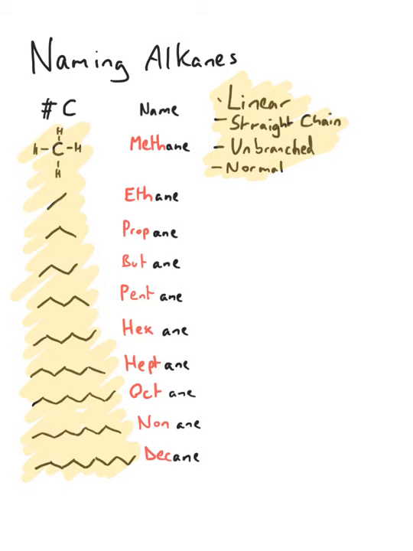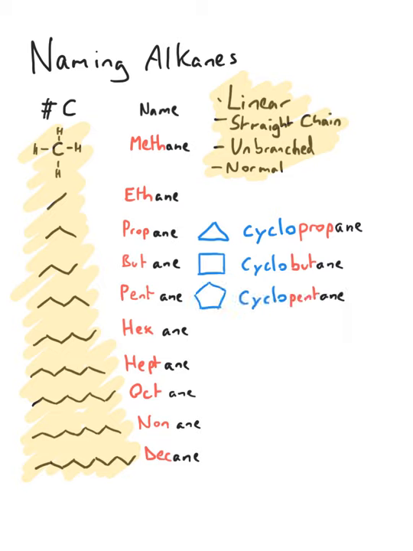As previously mentioned, there are a subgroup of alkanes referred to as the cycloalkanes. These are ring structures with the same number of carbons. It turns out these prefixes are still used to describe the structure, except instead of them being prefixes, they are the root name. What do I mean by that? If we have a 3-carbon ring, we would say it's cyclo, for it being a ring, and then propane, because it's still a 3-carbon alkane. So cyclopropane. For 4 carbons, it's cyclobutane. 5 carbons, cyclopentane. 6 carbons, cyclohexane.